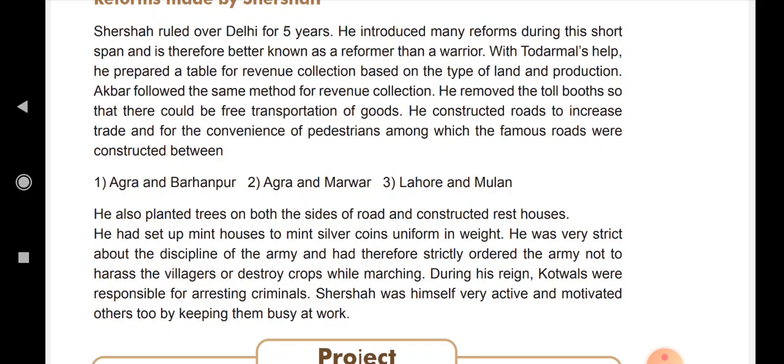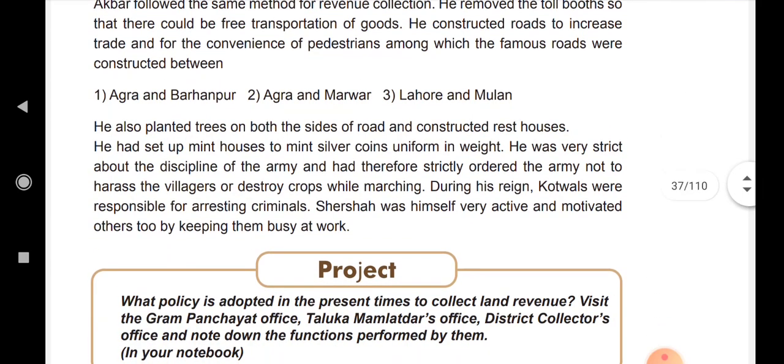He constructed roads to increase trade and for the convenience of pedestrians, among which the famous roads were constructed between Agra and Burhanpur, Agra and Marwar, Lahore and Multan. He also planted trees on both sides of the road and constructed rest houses.